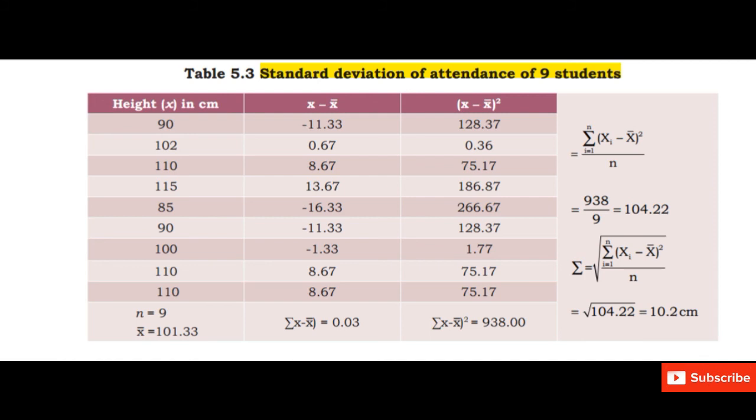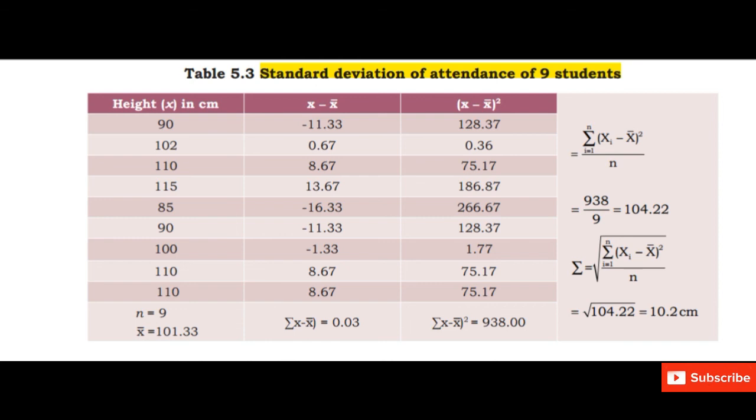Next, in the next column, we will calculate the square of x minus x bar. So x minus x bar whole square. Then we will calculate the summation value of x minus x bar whole square. That comes out to be 938.